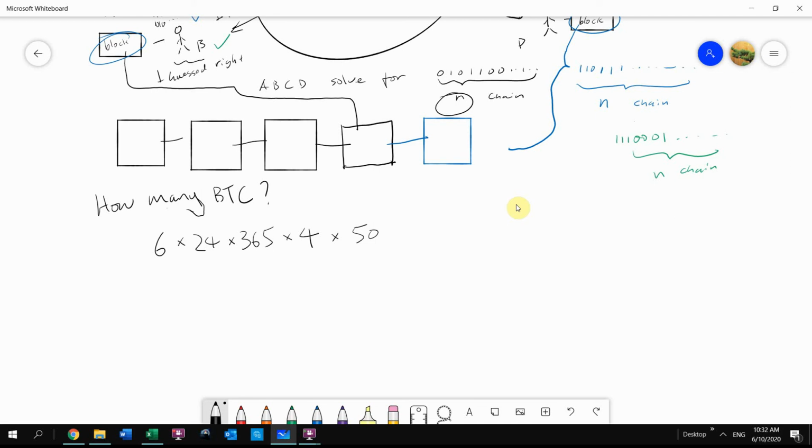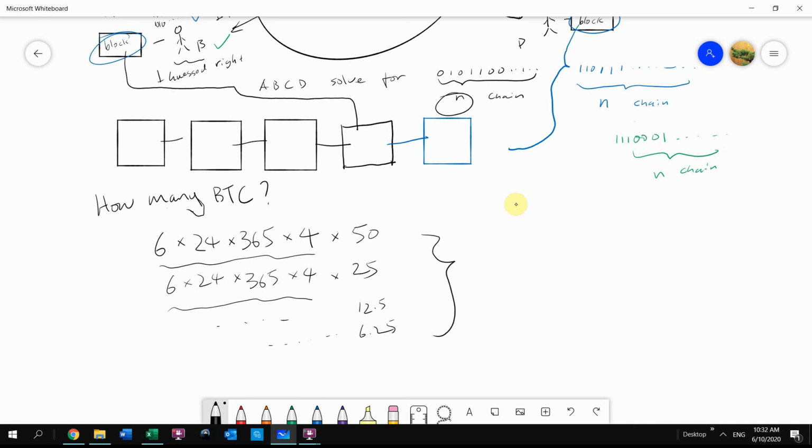And then in the next 4-year period, the reward will be reduced to 25. So still the same rule applies. So that's how many blocks will be built for each 4-year period. But in this next 4-year period, the reward per blockchain will be 25. And then you will have 12.5, and then you will have 6.25, so on and so forth.